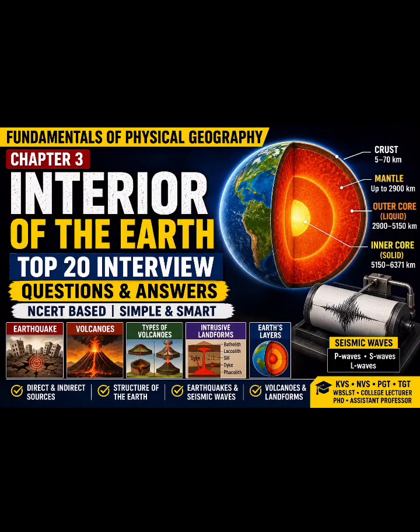This is one of the strongest pieces of evidence regarding the Earth's internal structure. Next question, what are surface waves? Surface waves travel along the Earth's surface. They are slower than body waves but cause the greatest destruction. They arrive after P and S waves. These waves are commonly called L waves.